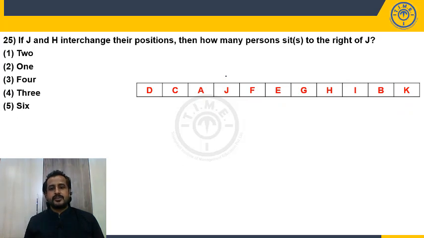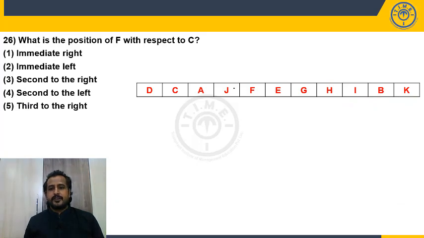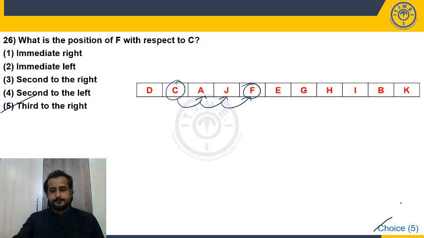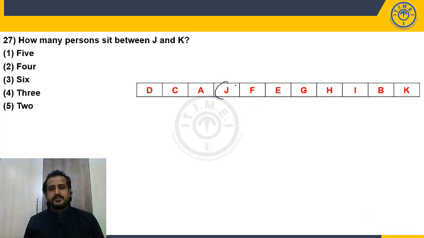If J and H interchange their positions, so interchange it. It is H, it is J. How many persons sit to the right of J? Now right of J, how many are there? 1, 2, 3. So 3, it is choice 4. What is the position of F with respect to C? F is here, C is here. F's position with respect to C: first right, second right, third right. F is third to the right. Choice 5. How many persons between J and K? J is here, K is here. How many between them? 1, 2, 3, 4, 5, 6. Choice 3.